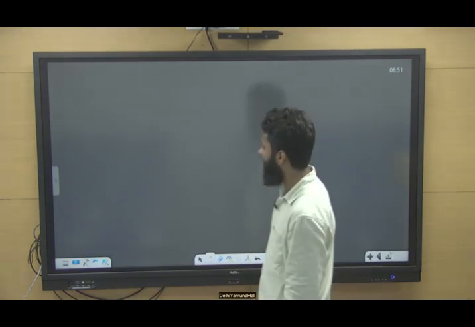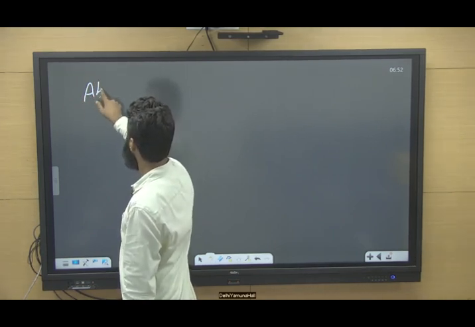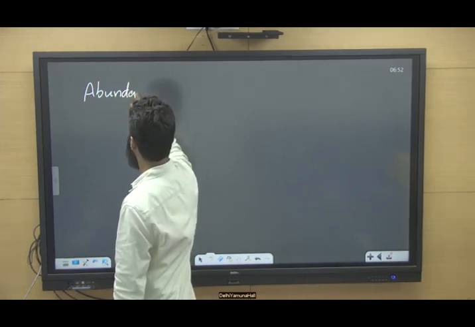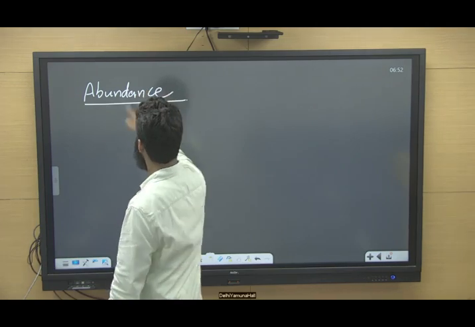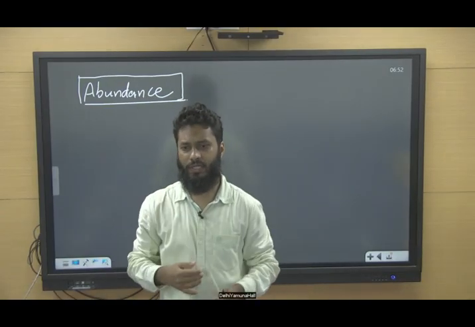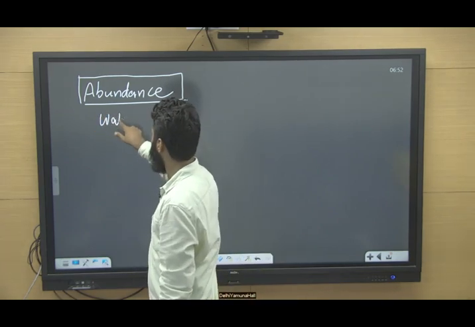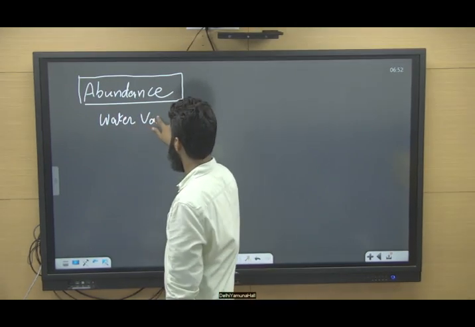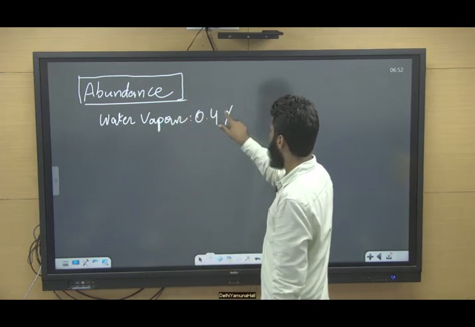So number one, if we talk about abundance, water vapor is also considered a greenhouse gas, and the presence of water vapor in the atmosphere is somewhere around 0.4%.